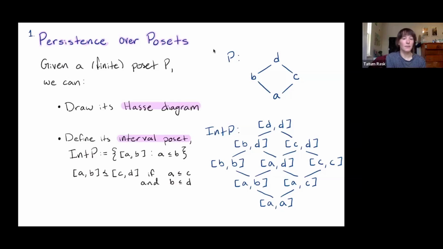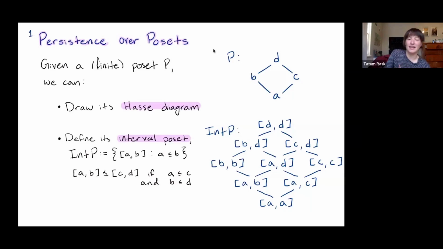Also, given a poset P, we can define its interval poset, which is the poset of all intervals A to B, where A is less than or equal to B. And the ordering I'm going to put on this interval poset is the product order. So AB is less than or equal to CD if the ordering on our underlying poset is preserved component-wise, so A is less than or equal to C and B is less than or equal to D. This poset is going to show up quite often in this talk, as well as its interval poset.